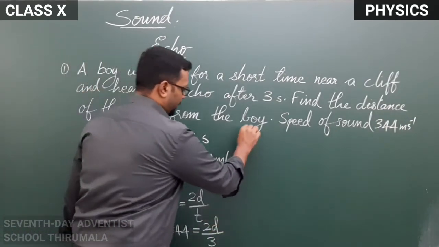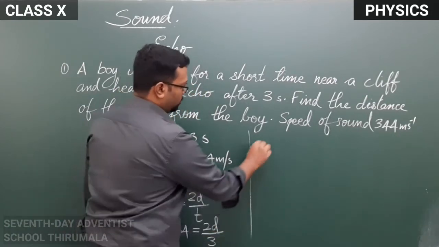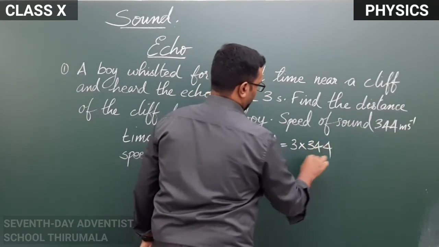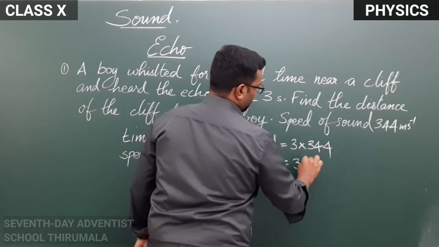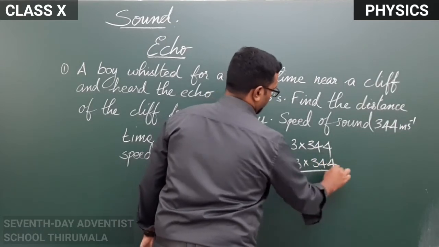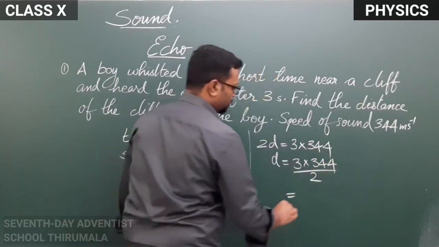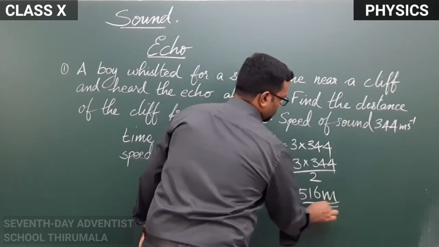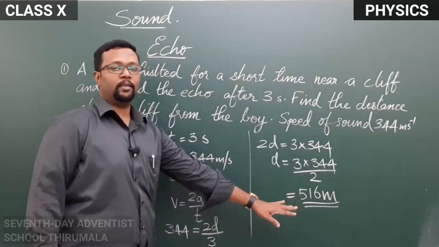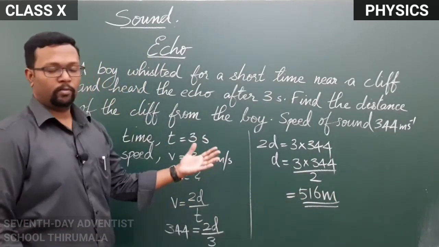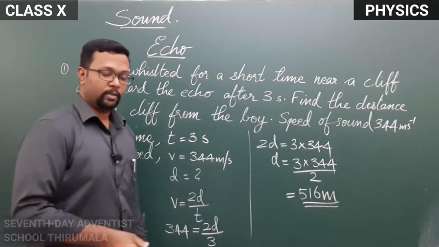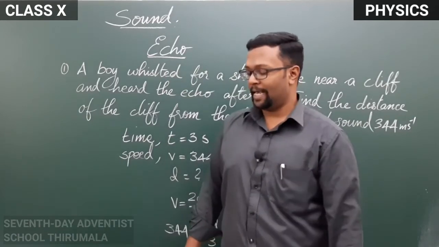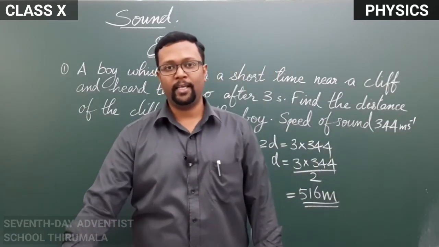Now you have to solve and find the answer. Here 2d is equal to 3 into 344, so distance is equal to 3 into 344 divided by 2, which is equal to the answer in meters. Now as you find the answer, you will get 1 more mark. So this will most probably be a 2-mark question. So you will get questions related to echo in this session. This echo is very useful in various fields.